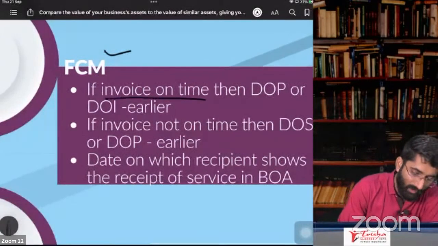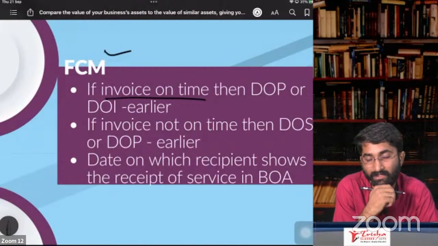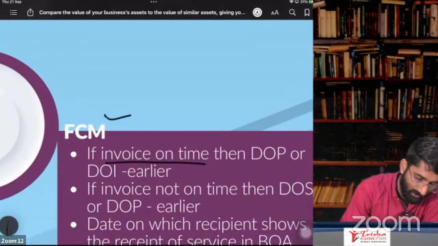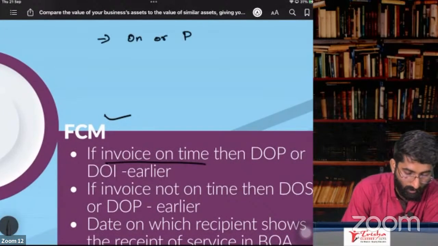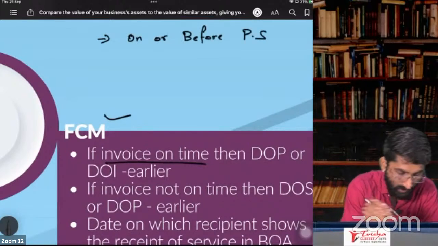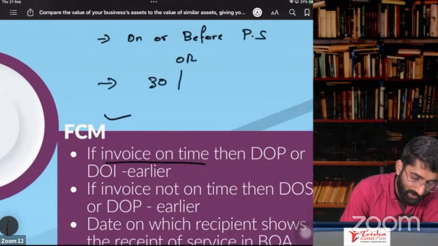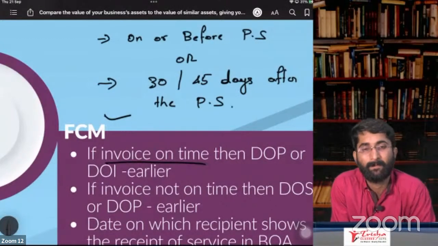See, if invoice is on time, remember when you have to give the invoice in case of service, section number 31 says the last date to give the invoice is on or before the provision of service, or within 30 or 45 days after the provision of service. Remember this?